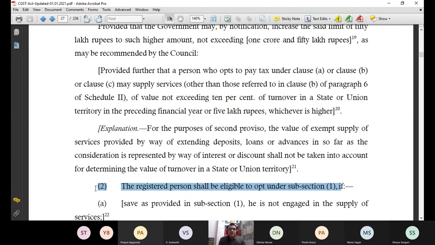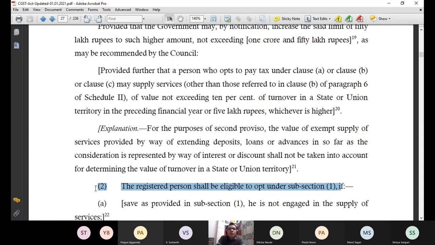Now, just because I am a registered person, just because my aggregate turnover of last financial year did not exceed the limit of 1.50 crore or 75 lakh as the case may be, it does not make me that person by default who can opt for composition levy scheme. No, I need to check other criteria also.